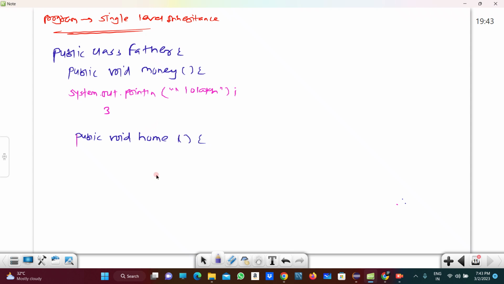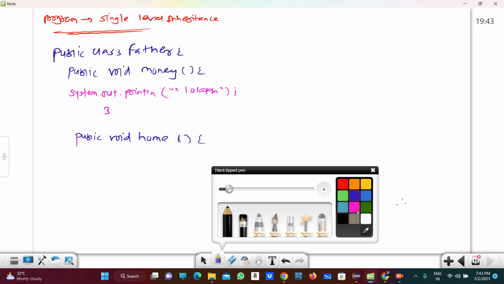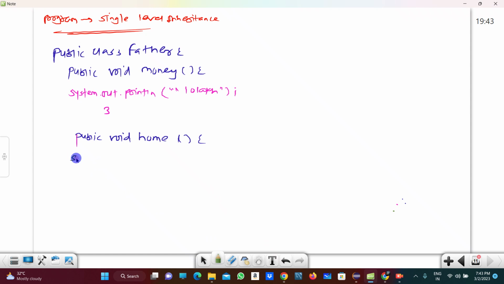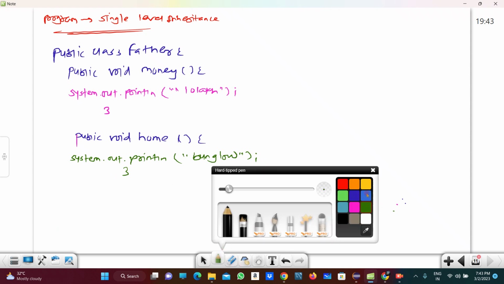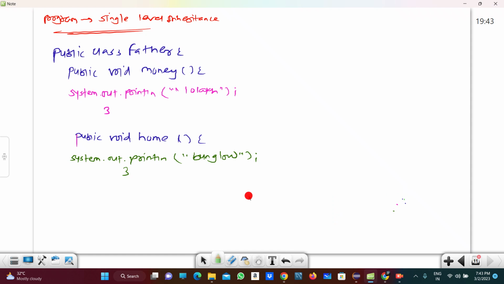So this is the second property Father is holding, and suppose that home name I am taking, System.out.println, suppose I am taking bungalow, right? This is the second property Father has, and then also a third property Father has.